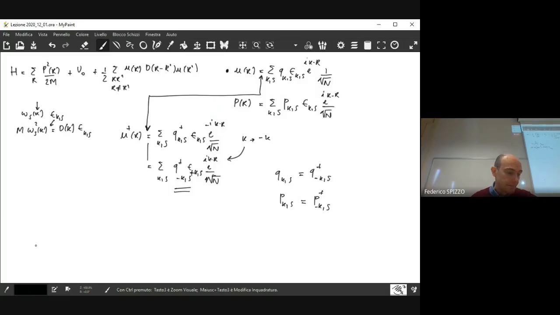Since now is exactly 10 o'clock, I needed this part to set up the calculation. So now to start with the calculation, I will just substitute this expression for U and this expression for P within this Hamiltonian, and I will see what happens when you make the calculation. So for me, it would be better to stop here, and then in the second part of the lesson, we have time to make the full calculation and to make comments on that.